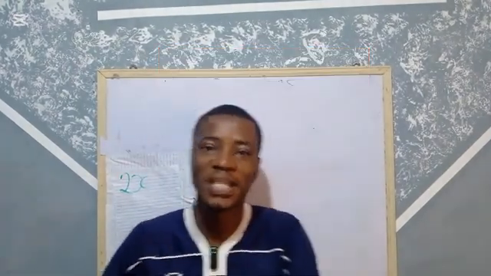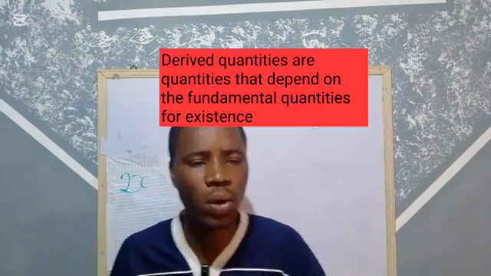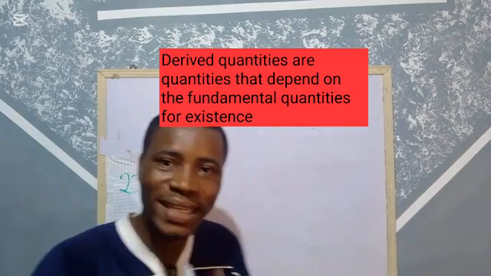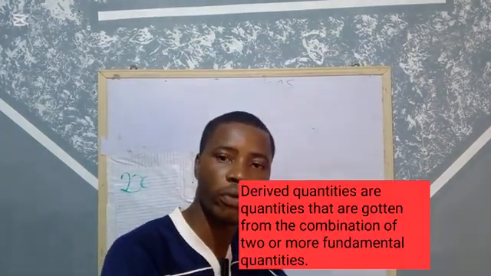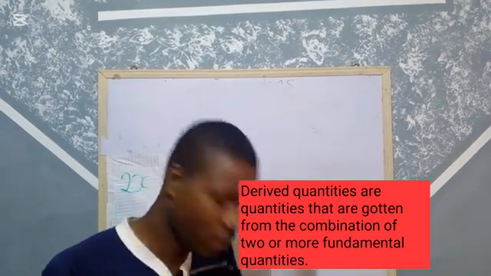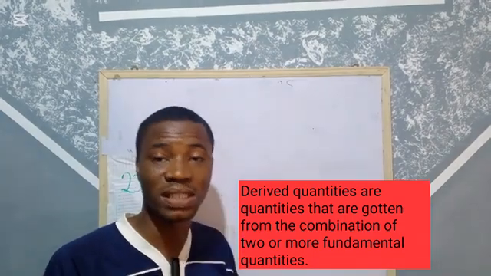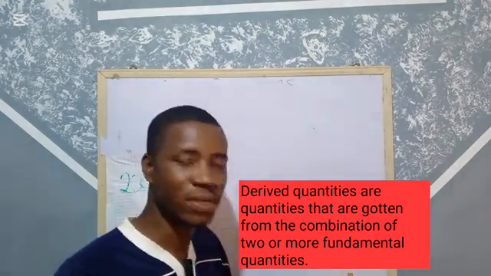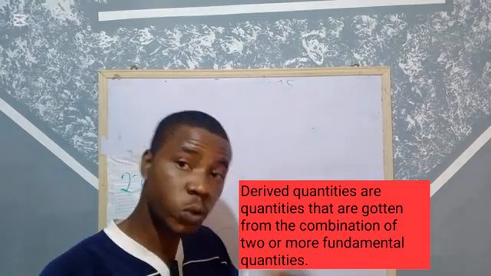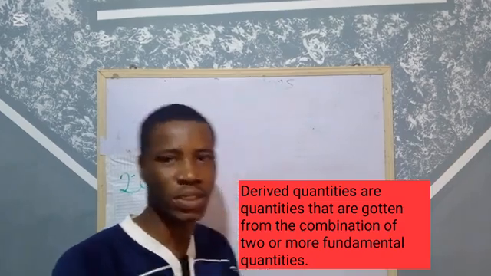They cannot stand on their own. From the word derived, all derived quantities are gotten from a combination of two or more fundamental quantities. It could even be one fundamental quantity repeating itself.